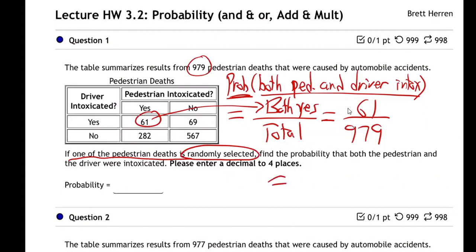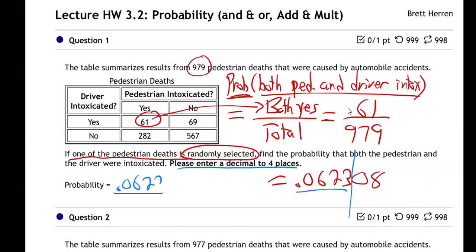So if we divide that in our calculator, I'm doing it right now on my calculator, I'm getting 0.062308. Now notice it says, please enter decimal to 4 places. We've got to round to 4 places. So you put the line after the 4th place there. And so that means 0.0623.